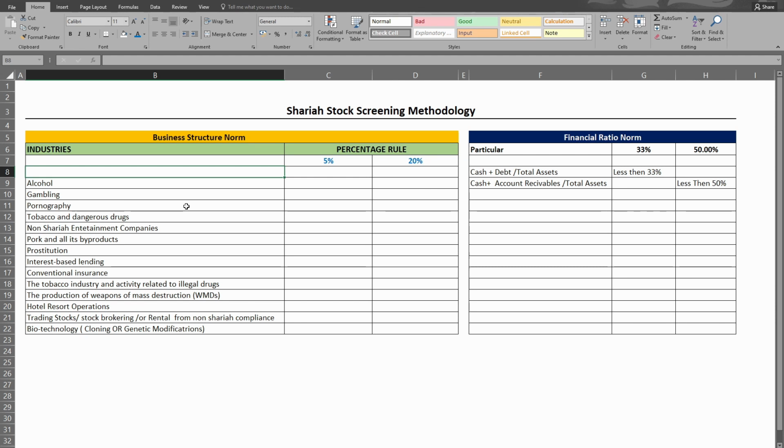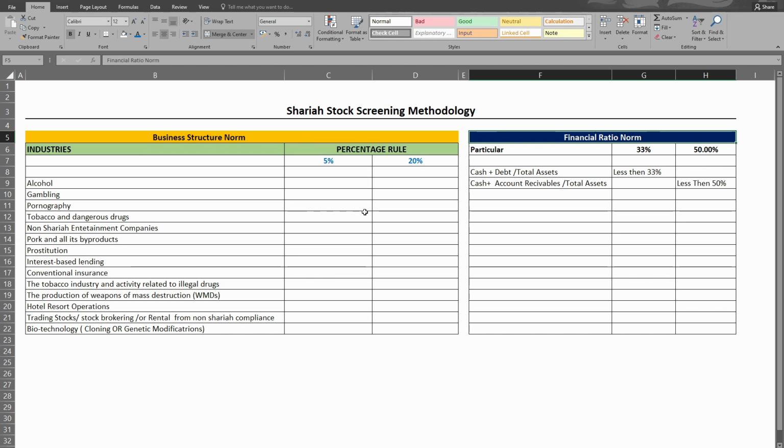First thing, the assessment of the business structure. Then second, the assessment of the financial ratios of the companies. So when the company passes these two doors, first the business structure of the company, what the business is, how much of the illicit activities are involved in the whole business structure, we will learn it now. And then the financial ratios: there are certain financial ratios which the company should comply with under Sharia norms. Here you can see the financial norms. And after passing these two gates, there is another gate, which is dividend purification.